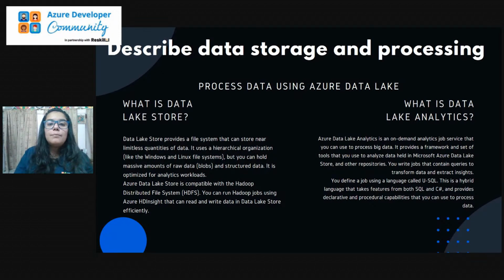Next we have processing data using Azure Data Lake. This is another platform or service provided by Azure to process or store the data. Talking about what a data lake store is: a data lake store provides a file system that can store near limitless quantities of data. So when we have a huge amount of data, we can store that data over the data lake.